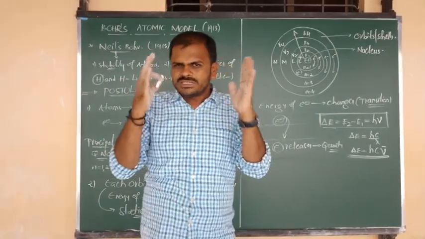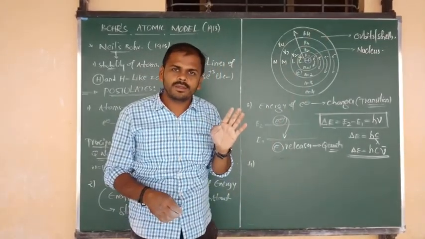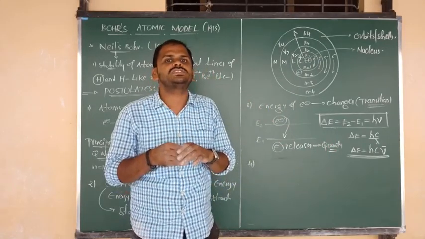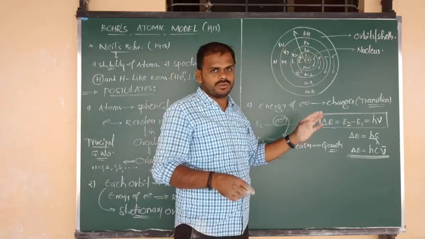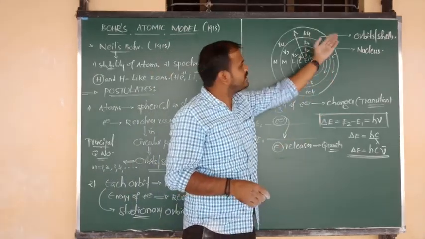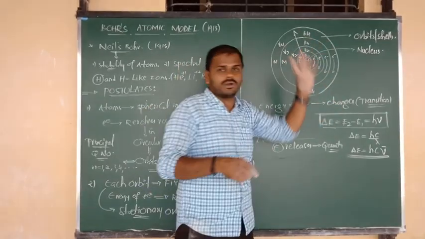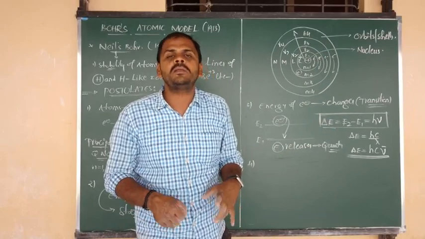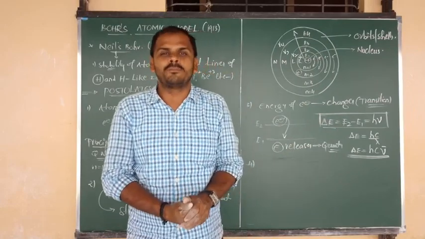So Niels Bohr says that electrons are revolving around the nucleus, and they are losing energy in the form of quanta, that is also okay. But the revolving electrons in the orbit cannot fall into the nucleus because they have a special power. The special power is known as angular momentum.